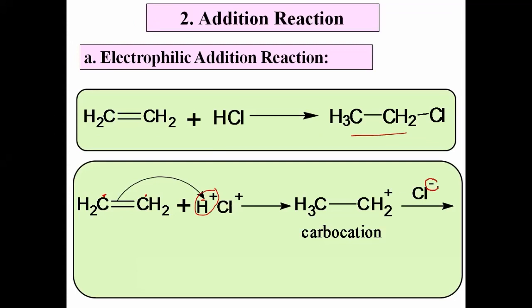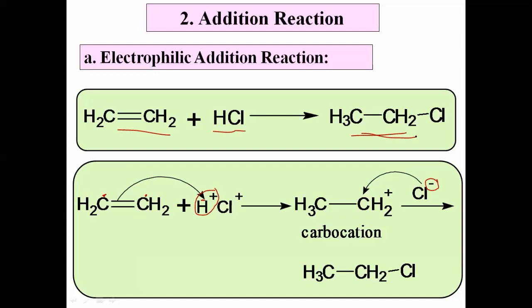Negative charge means there is an electron pair. Now this electron pair of chlorine forms a bond with that positively charged carbon. याबरोबर bond formation होतं, and there is formation of new bond between carbon and chlorine. This is the new bond between carbon and chlorine, and this is our ethyl chloride. And thus ethene reacts with HCl to form ethyl chloride. This is called addition reaction.